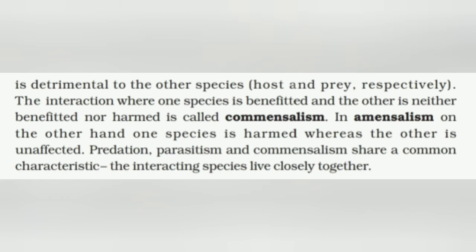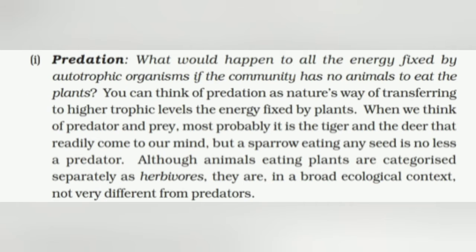So predation, parasitism and commensalism share a common characteristic: the interacting species live closely together. First is predation. What would happen to all the energy fixed by autotrophic organisms in a community that has no animal to eat plants? You can think of predation as nature's way of transferring to higher trophic levels the energy fixed by plants. When we think of predator and prey, most probably it is the tiger and deer that readily come to our mind. But a sparrow eating any seed is no less a predator.